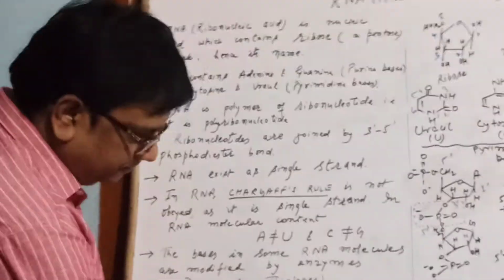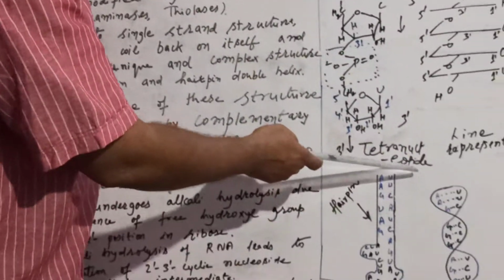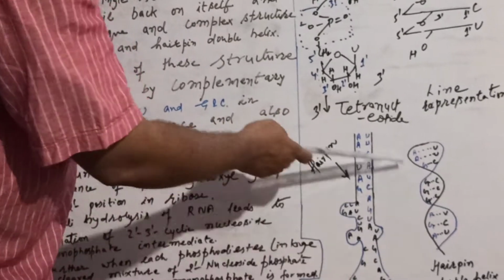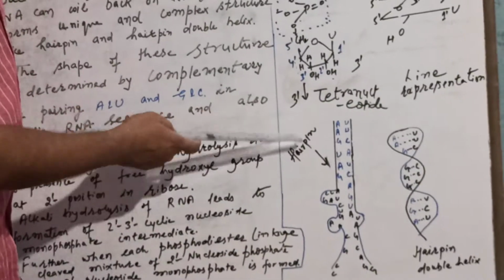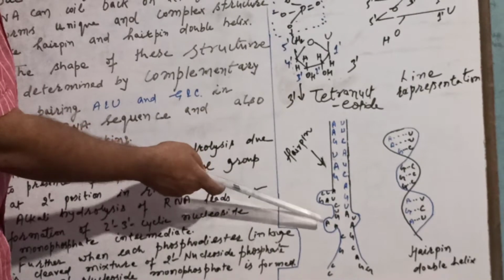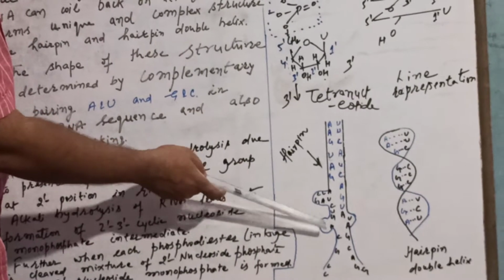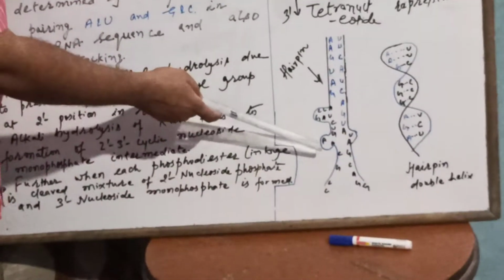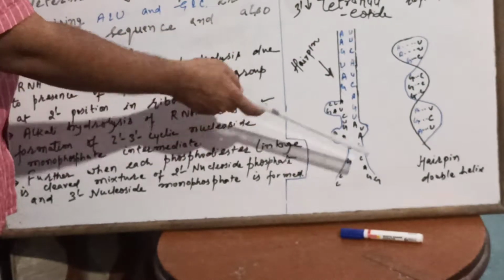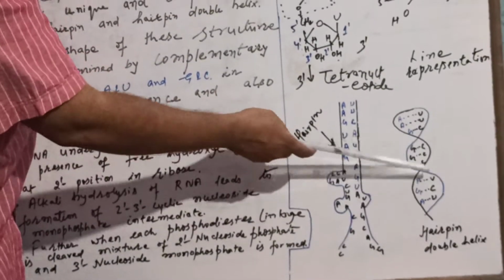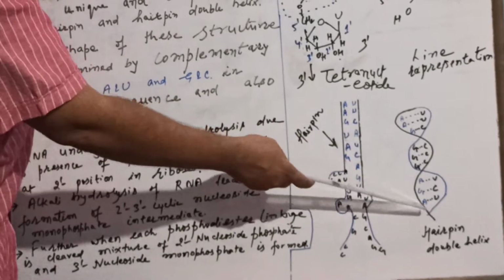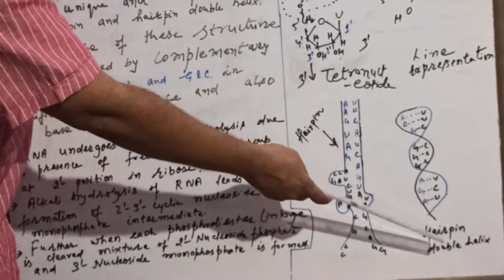Now you see here, this is the hairpin structure. You can see that in the hairpin structure, the loop resembles a hairpin. And you can see this is the single strand, but what is happening? It is in the form of a double helix.